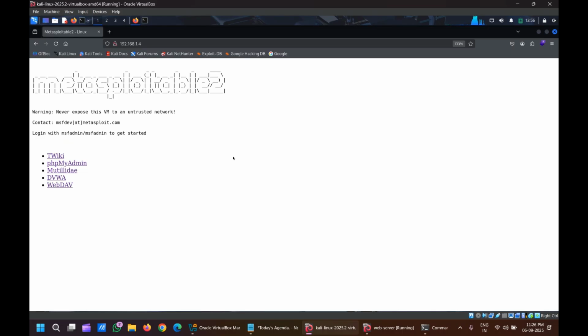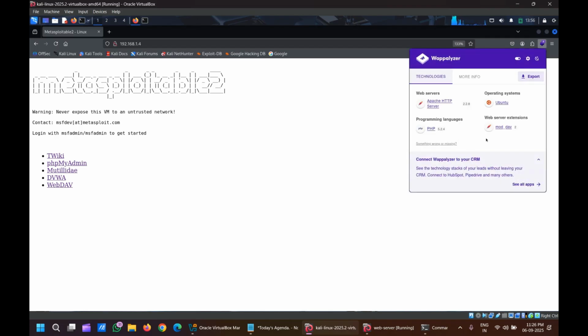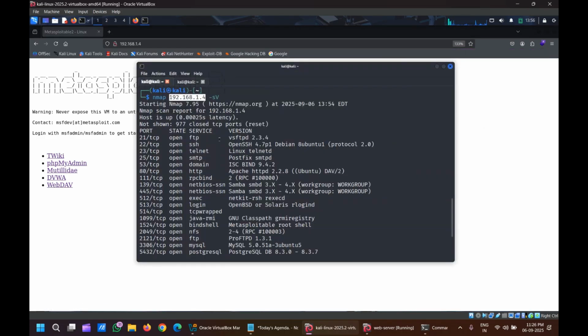That means the server is up and running, and inside it the services are running. Inside port 80, the HTTP service is also running, so we are able to see the web page. Are you able to see this icon on the right side? It is called Wappalyzer. It is a tool with which we can see many services and their versions. Are you able to see here, Apache HTTP server 2.2.8? It is the same, 2.2.8.